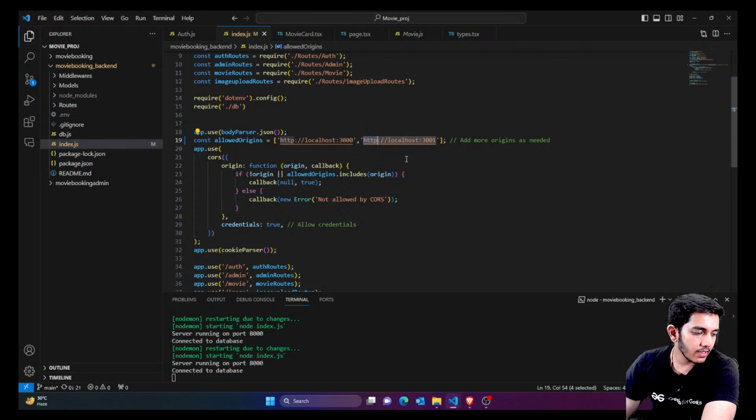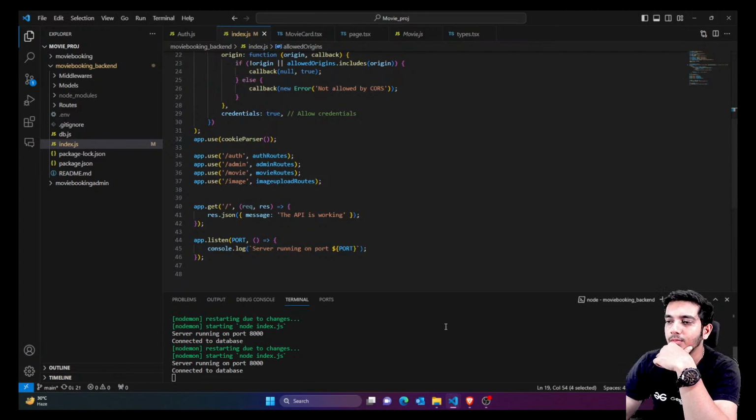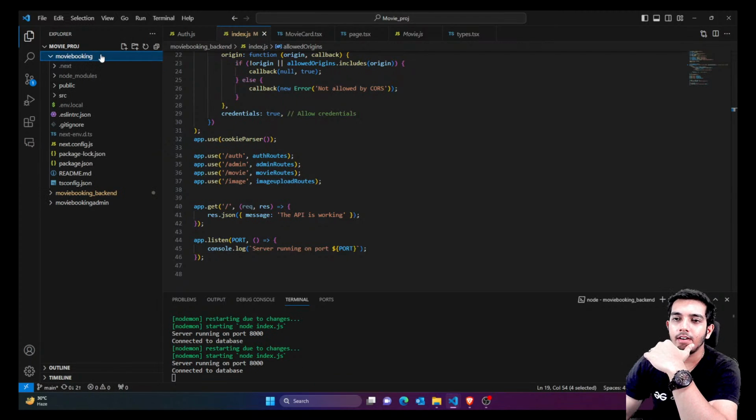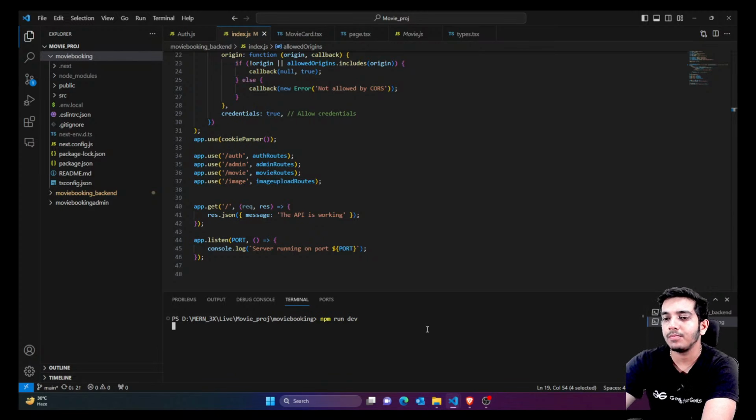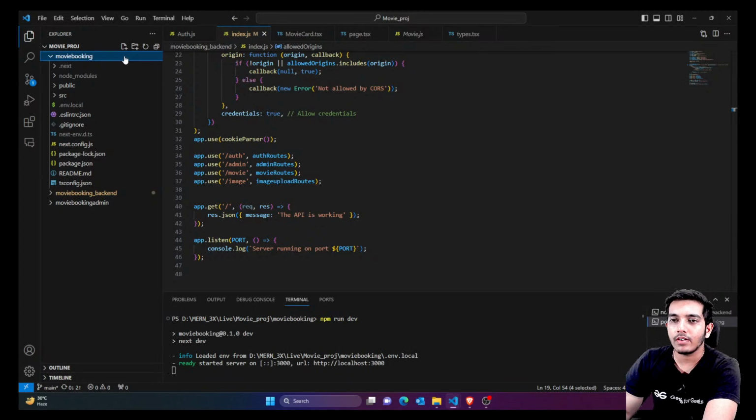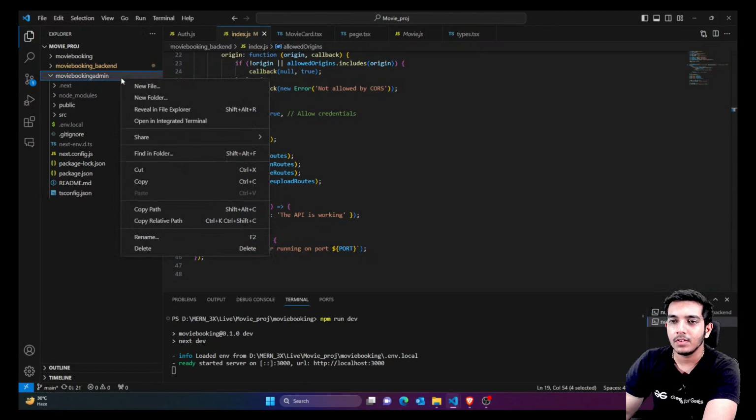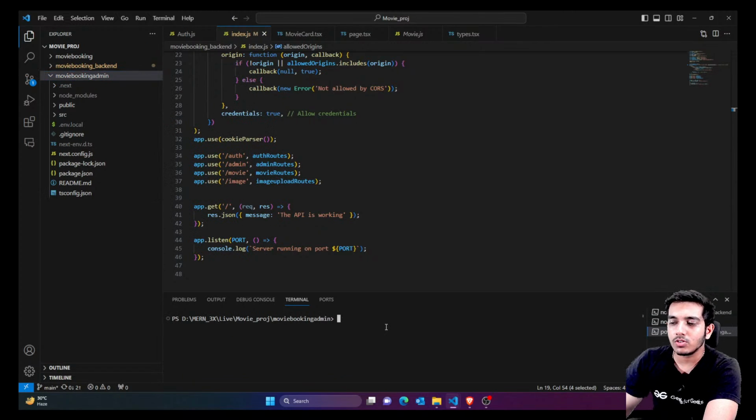Okay, so let's continue, and here what we have to do is we have simply started it. Now let's start the front end. So open an integrated terminal, npm run dev. Similarly, open the admin panel. Here also you can see npm run dev.